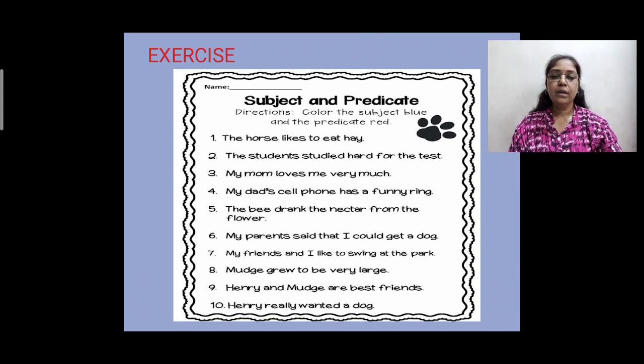What we have to do here: color the subject blue and the predicate red. We have to do some work here which is very interesting, coloring, that everyone likes. Now we'll be coloring the subject with blue and the predicate with red. Ready everyone? Okay, let's start. First one, the horse likes to eat hay.